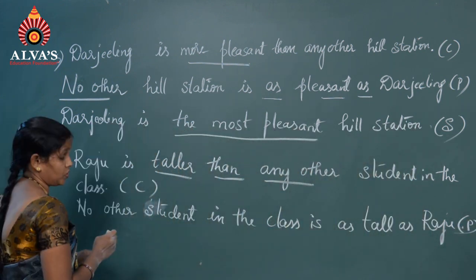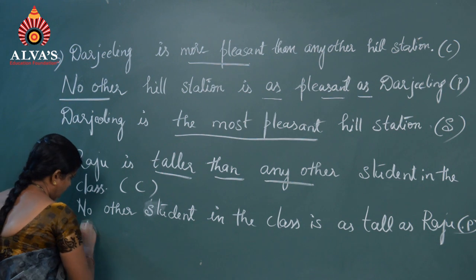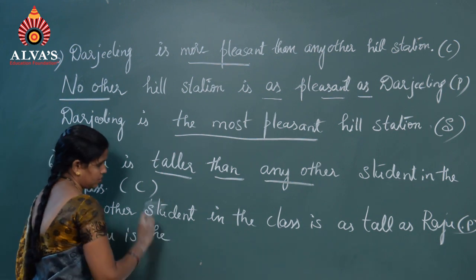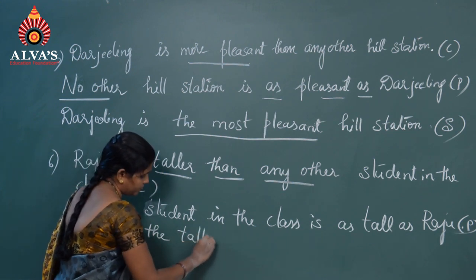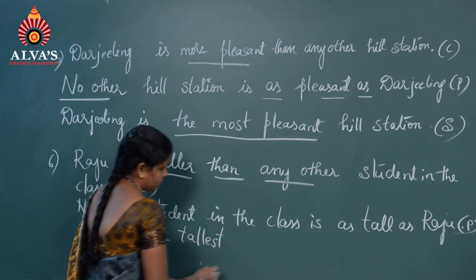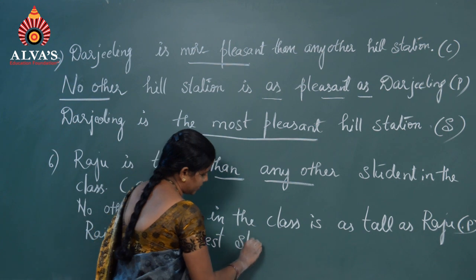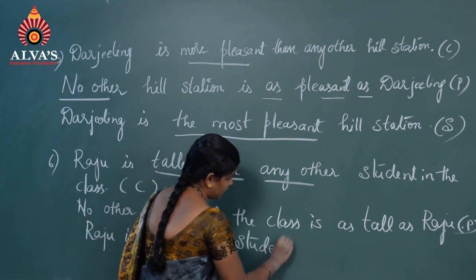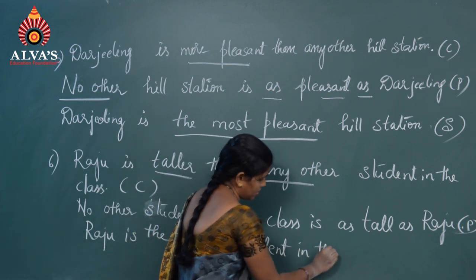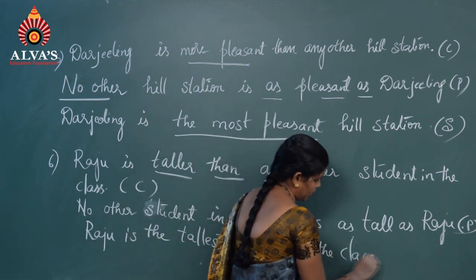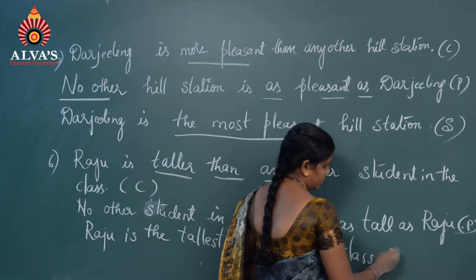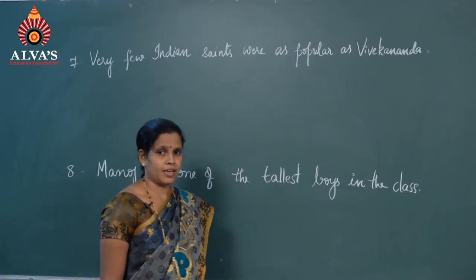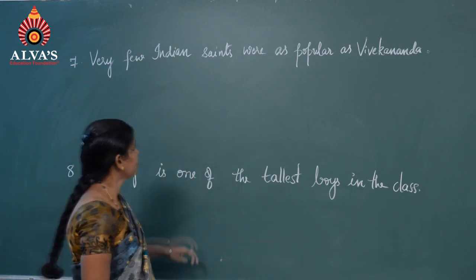What is the superlative degree? Raju is the tallest student in the class. Student in the class. He is unique, no? That is why we have to follow this rule. This is the superlative degree. Let us take another example.